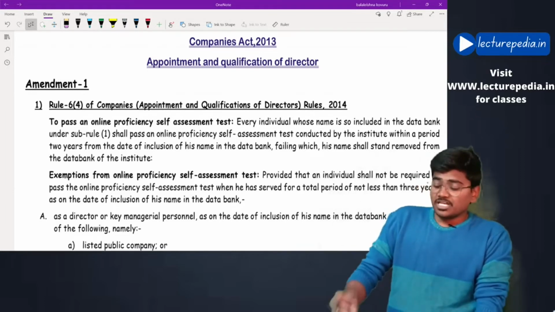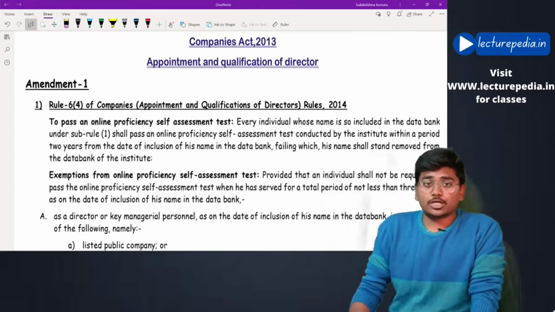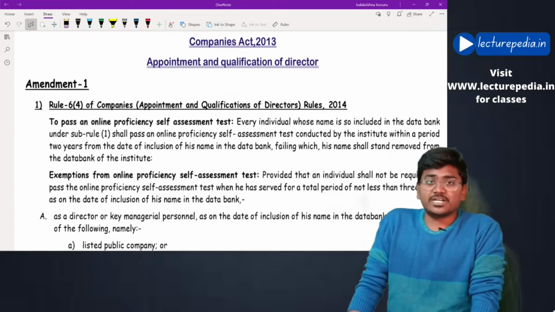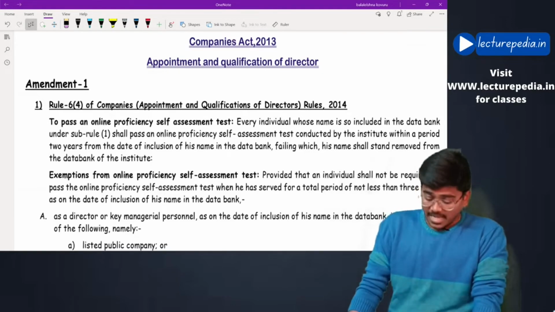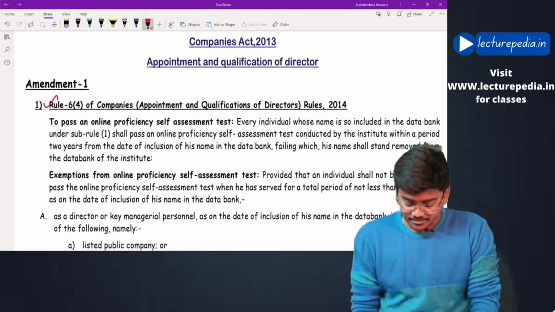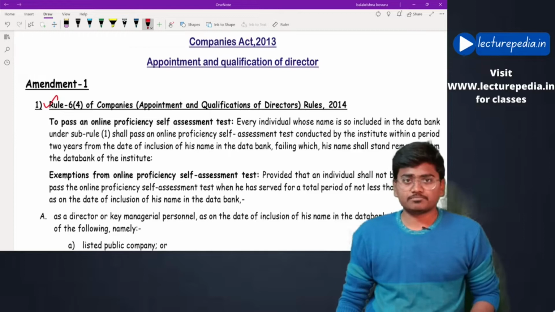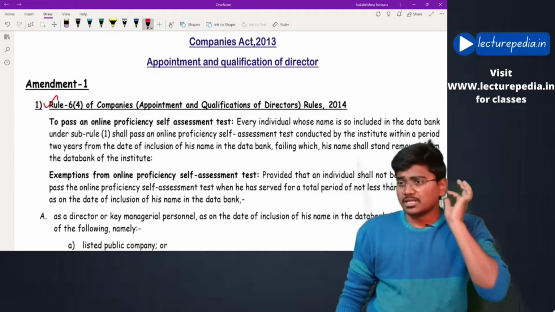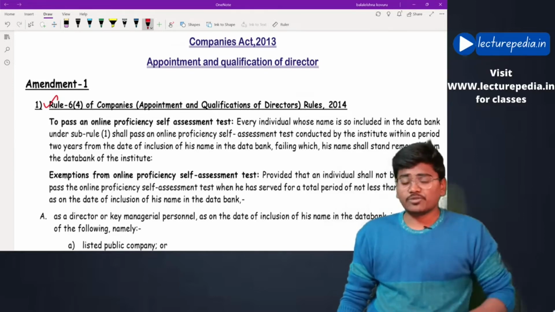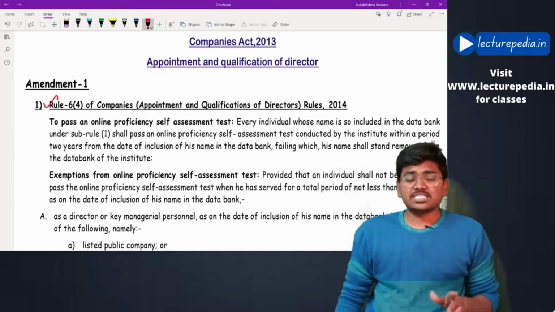Now if a person has to include his name in the data bank, then as per rule 6 he has to qualify a self-assessment proficiency test. The amendment is not in section number 150, but the rules relating to section 150 are amended.